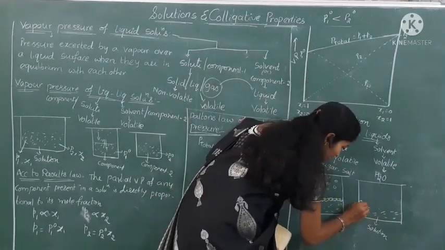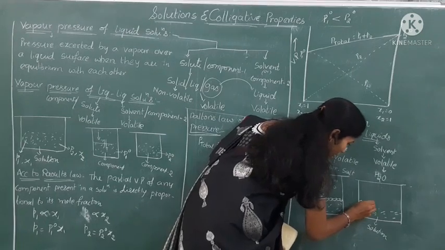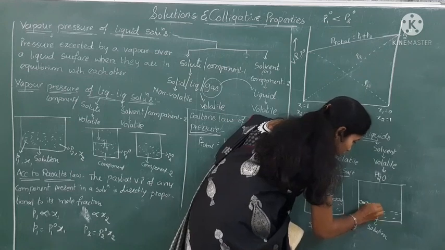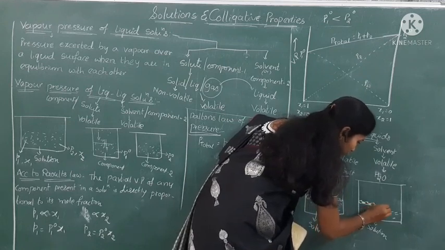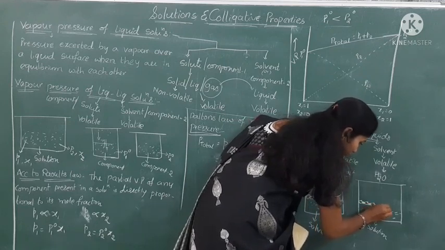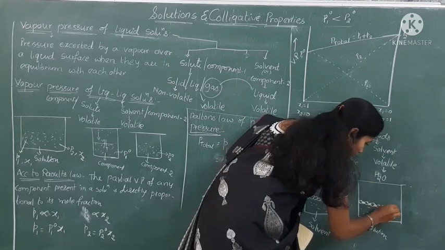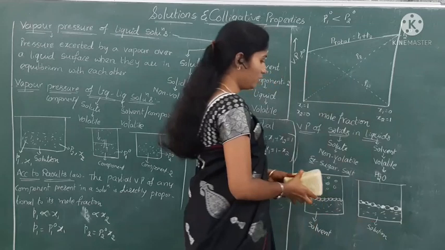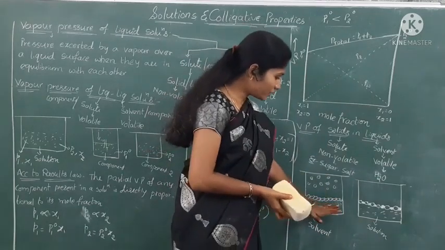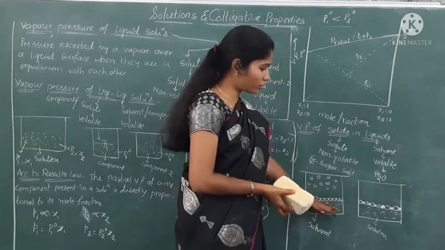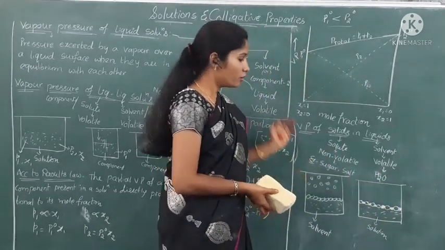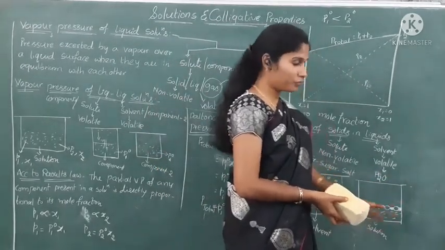So here the surface can be occupied by both solvent molecules and solute molecules. Okay. So here the surface is occupied by only the solvent molecules. Here the surface is occupied by both solute and solvent molecules, because both are present in the mixture.